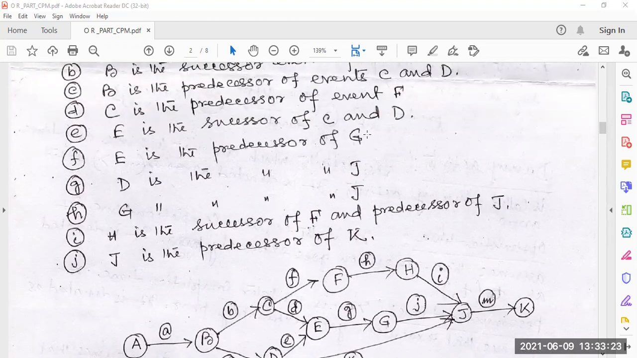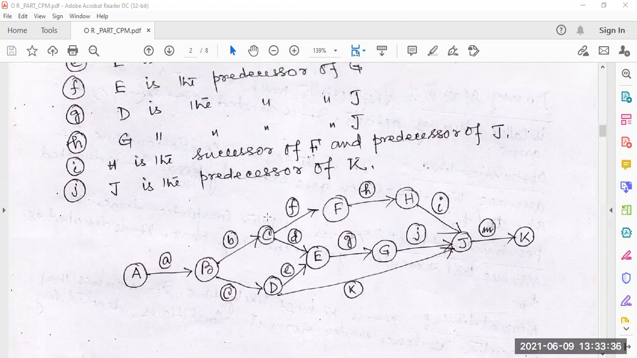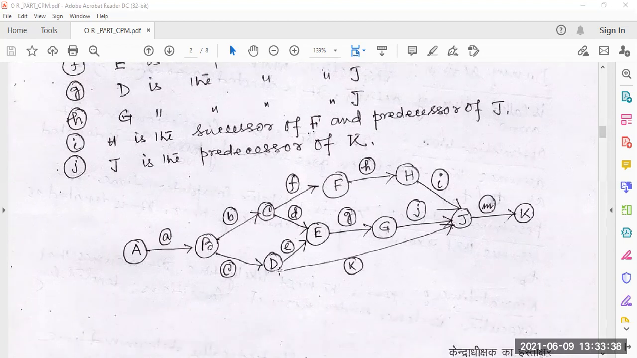E is the successor of C and D. So from D there is a path to E, and from C there is a path to E. So from here we can conclude that E is the successor of C and D. So E is ahead of C and D. So here the activity E is taken, and here the activity E is taken. So F and E are completed.